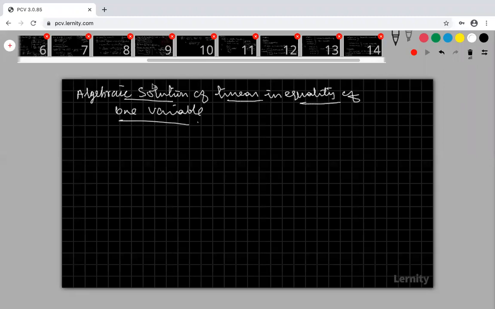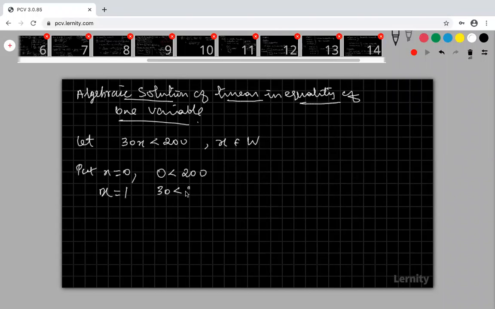Okay, right. What is a solution? Any idea? Suppose I am taking 30x less than or equal to 200. Let this be my inequality, where x belongs to the whole numbers. What are the values of x satisfying this inequality? Put x equal to 0. What happened? 0 is less than 200. Put x equal to 1. 30 is less than 200.